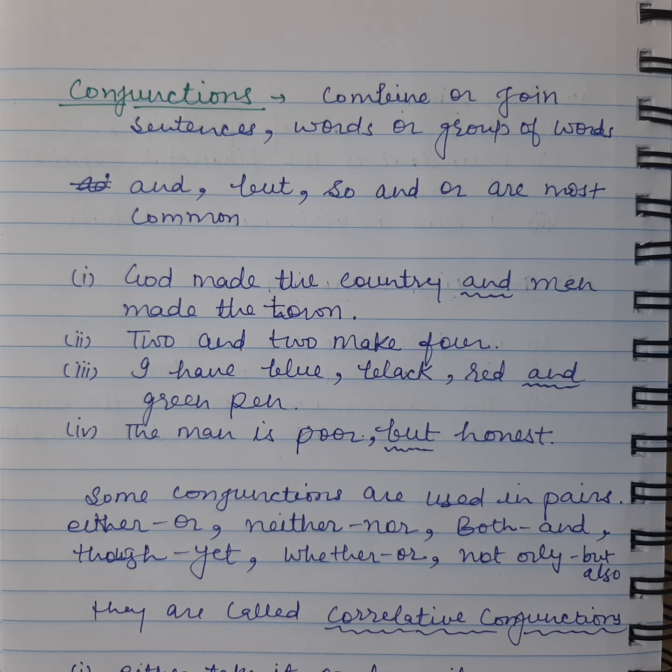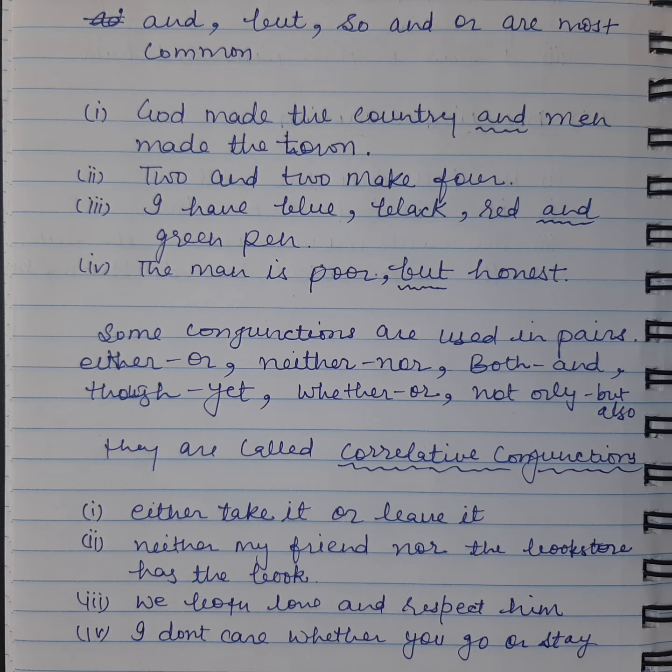Neither my friend nor the bookstore has the book. So here neither nor are the conjunction and they are joining two sentences. My friend does not have the book, the bookstore does not have the book. So here if we combine these two sentences, it will become neither my friend nor the bookstore has the book.